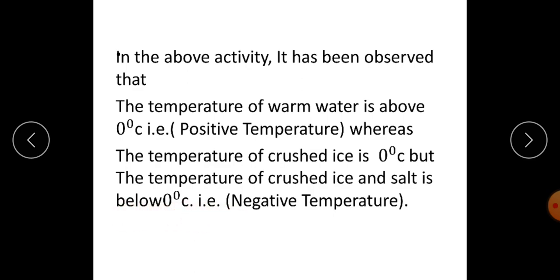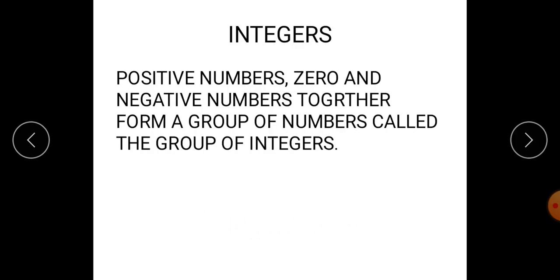In the above activity, we get the best example of positive numbers and negative numbers, because the temperature which is greater than 0 degrees Celsius is called positive temperature, whereas the temperature which is below 0 degrees Celsius or less than 0 degrees Celsius is called negative temperature.